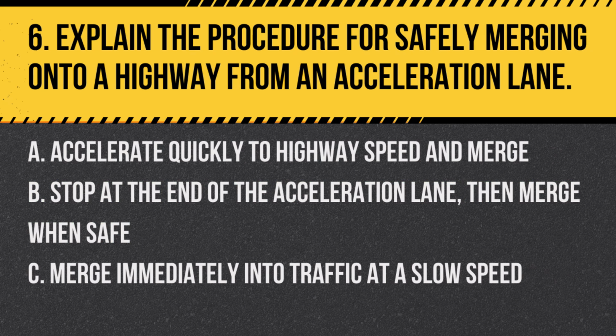Question 6. Explain the procedure for safely merging onto a highway from an acceleration lane. A. Accelerate quickly to highway speed and merge. B. Stop at the end of the acceleration lane, then merge when safe. C. Merge immediately into traffic at a slow speed. Answer. A. Accelerate quickly to highway speed and merge.